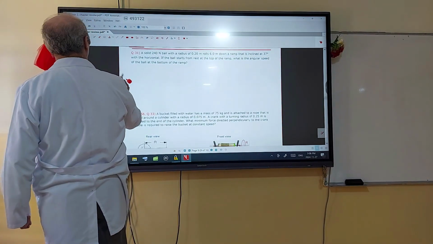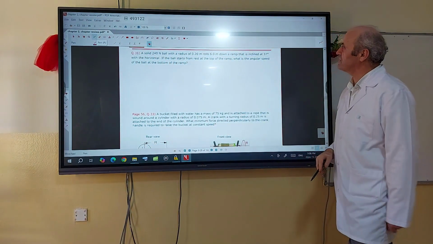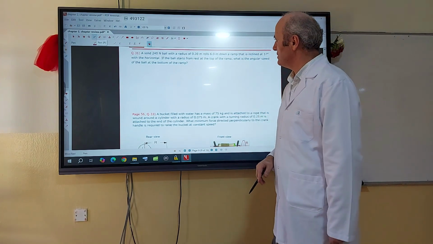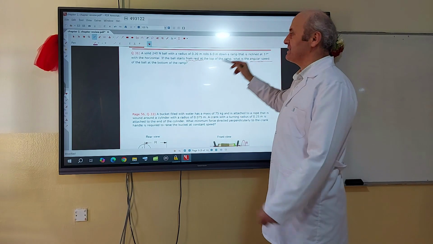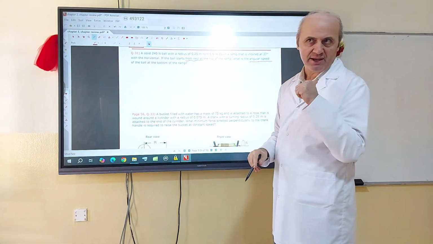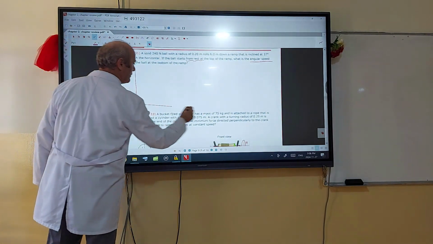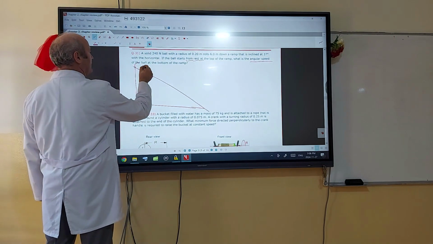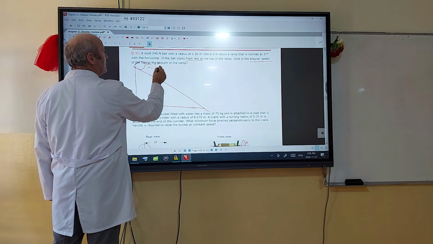And question number 21. A solid ball with a radius of 1.2 rolls 6 meters down a ramp that is inclined at 37 degrees with the horizontal. Again, if the ball starts from rest, what is the angular speed of the ball at the bottom of the incline? Okay, this is the inclined plane, and this is a solid ball again. It starts from rest, omega initial 0, v initial 0.